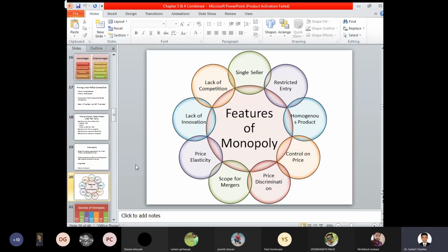Scope for merger. Now here there is no scope for the merger of two or more firms which come together. Why? Because the product is very homogeneous, and there is no close substitute available for this particular concern. Now, if a close substitute for your product is not available, there are very few chances that a merger can be undertaken between two or more companies.